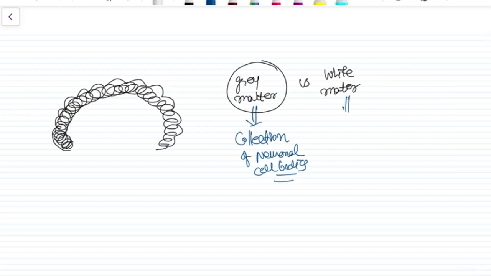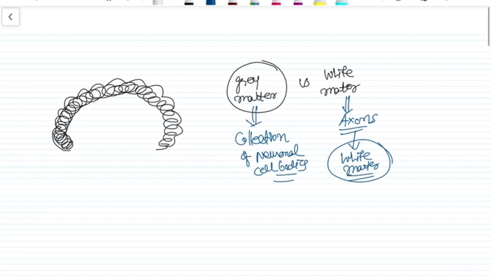like axons, they are called white matter, right? White matter means the axons of the neuronal cells, and gray matter means nuclei, which means nuclei of the neuronal cells, right?